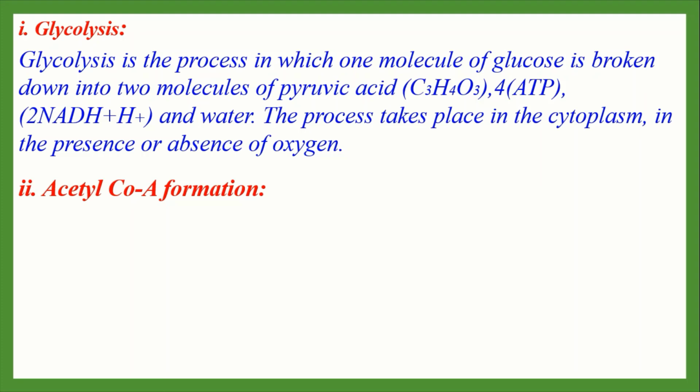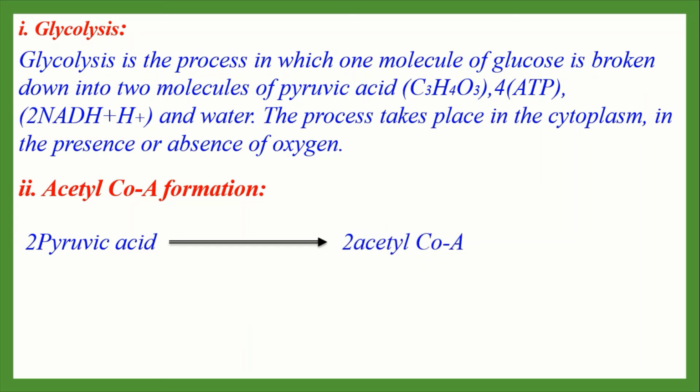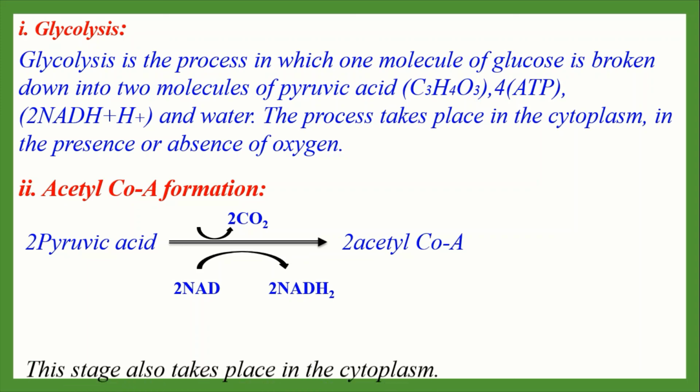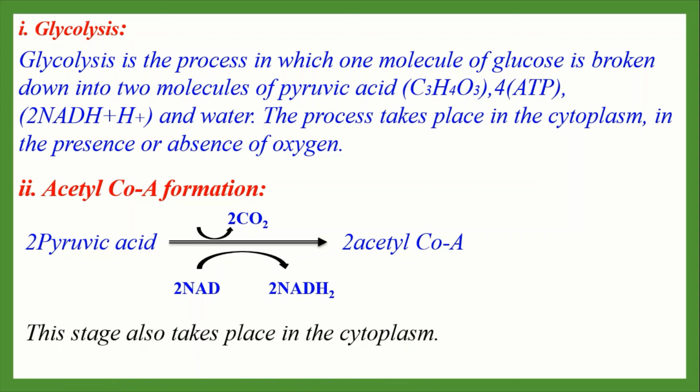Okay everybody, now let's see the next stage, acetyl-CoA formation. This stage also takes place in the cytoplasm. Here each molecule of pyruvic acid produced in the glycolysis stage is transformed into a 2-carbon acetyl-CoA. Here a molecule of carbon dioxide and 1 molecule of NADH2 are produced. So from 2 molecules of pyruvic acid, 2 molecules of acetyl-CoA, 2 molecules of carbon dioxide and 2 molecules of NADH2 are produced. And this also takes place in the cytoplasm.